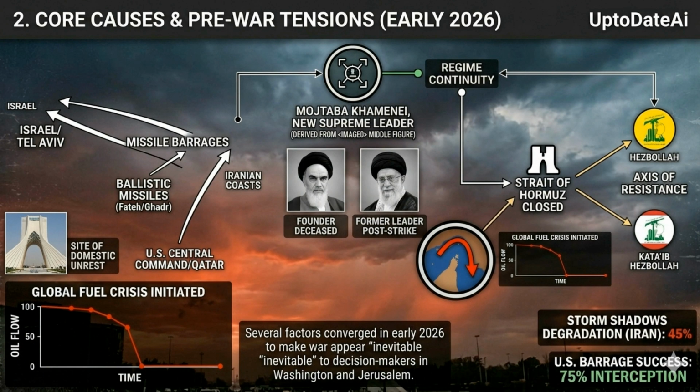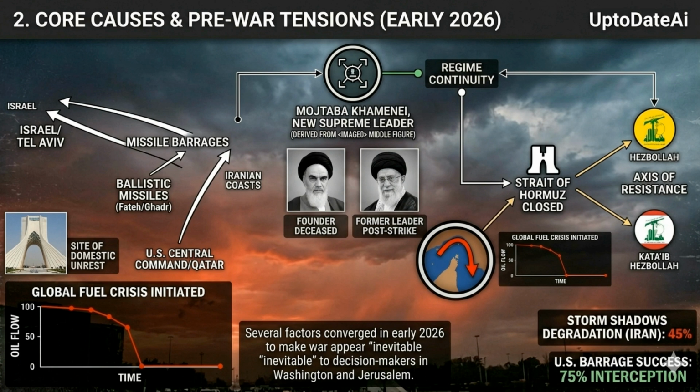This diagram synthesizes the historical and strategic pressures from your text and reference materials. Core causes and pre-war tensions, infographic. The diagram, titled 2. Core causes and pre-war tensions, early 2026, uses an intelligence screen aesthetic against a dramatic, stormy sky to show 4 critical convergence points. 1. Regime continuity and leadership vacuum. A central tactical graphic isolates Mojtaba Khamenei, the middle figure from your original flag, explicitly labeling him Mojtaba Khamenei, new supreme leader. Status lines link his emergence to regime continuity, illustrating how the decapitation strike paradoxically solidified hardline control.